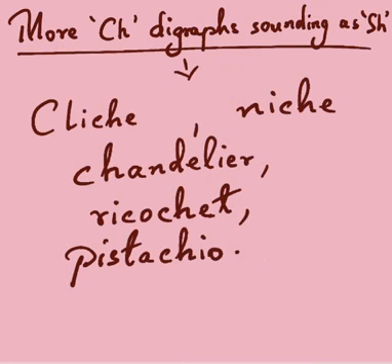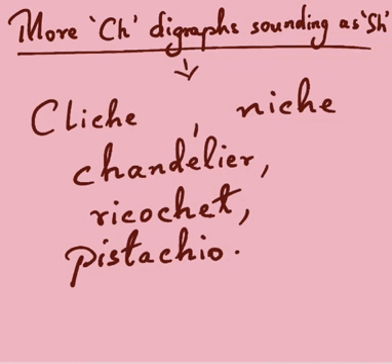I've chosen to enunciate some more words having the CH digraphs that sound as SH. For example, the word cliché, C-L-I-C-H-E, pronounced as cliché, which means very commonplace or trite. Then there's another word, niche, which means a slot or a place, or it can refer to someone's vocation, a vocation which someone has found. Niche.